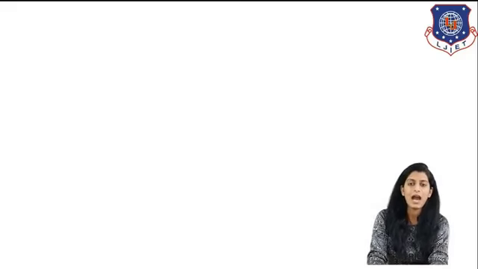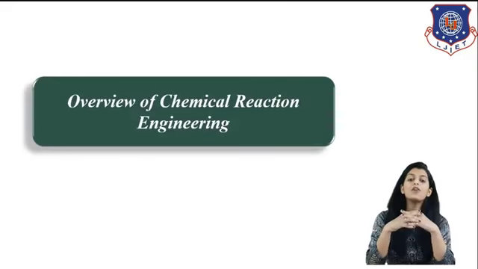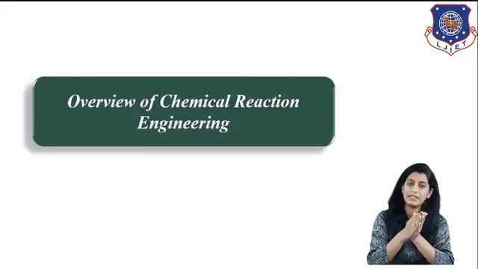So let's just start our topic, which is overview of chemical reaction engineering.